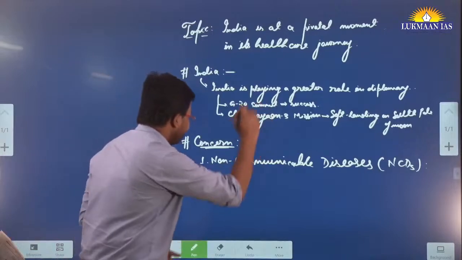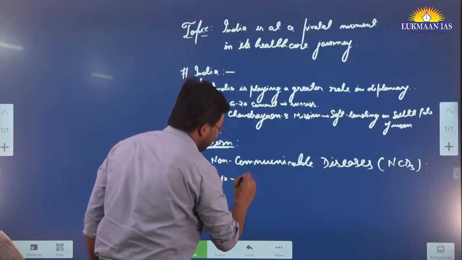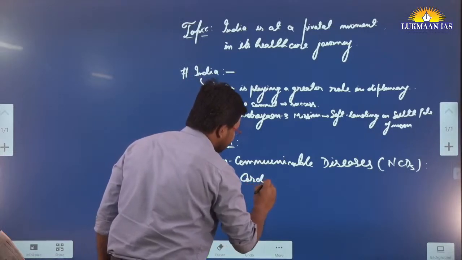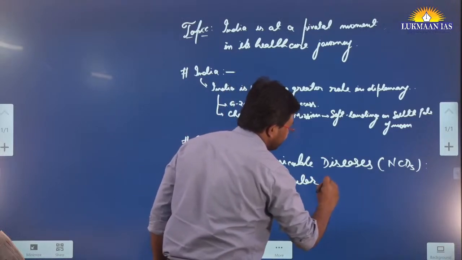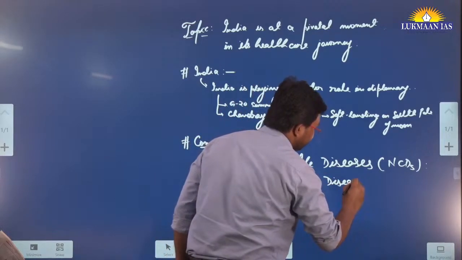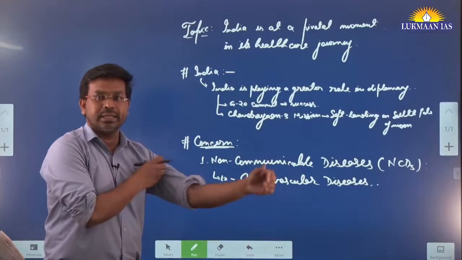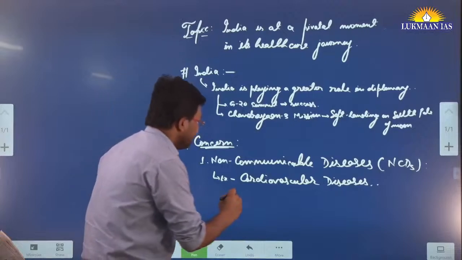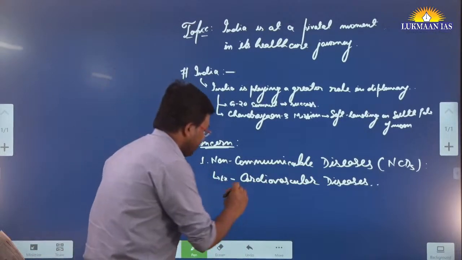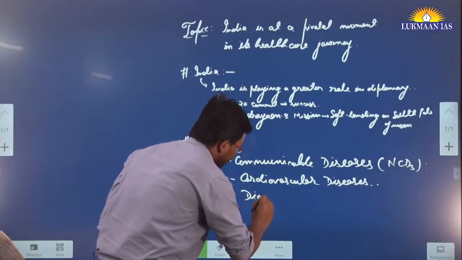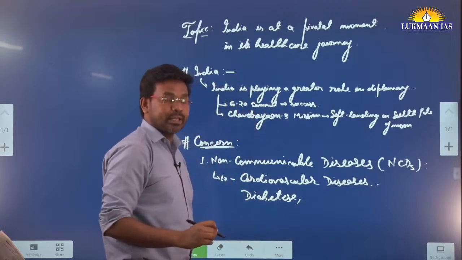Examples of non-communicable diseases are cardiovascular diseases, for example heart-related ailments, heart stroke, etc. Diabetes is also an example of a non-communicable disease.